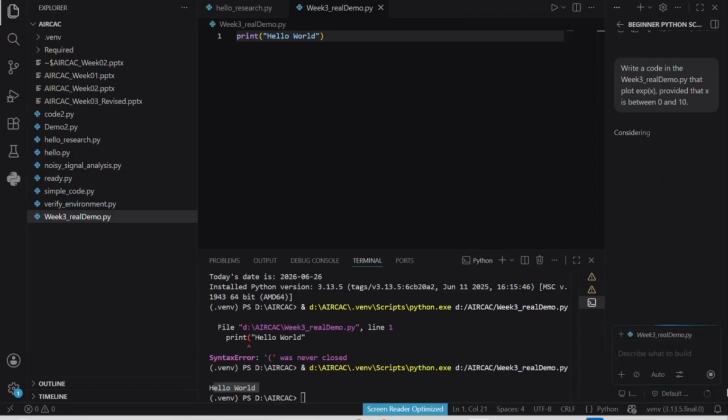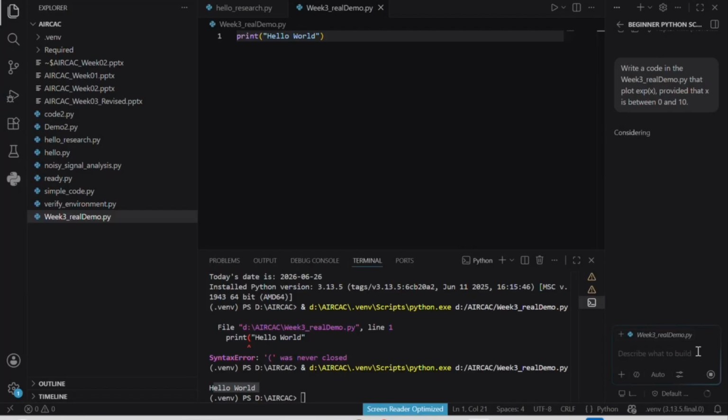When we enter the request, the AI writes the code. I added the file name here; if we don't, it will create another script.